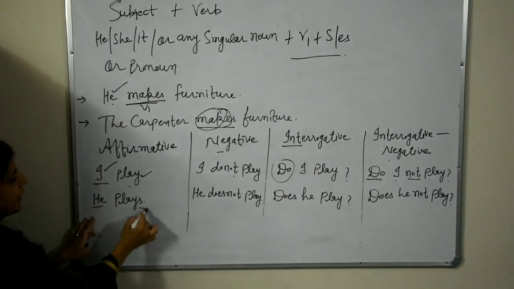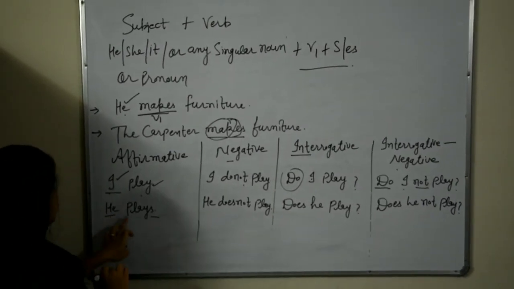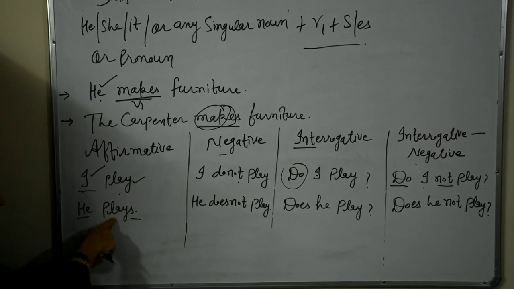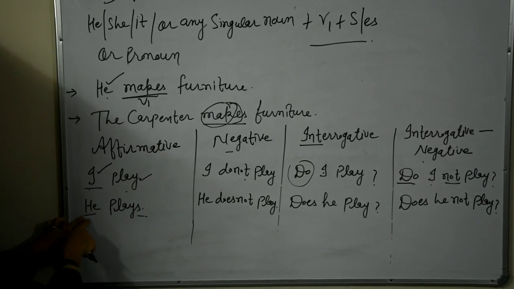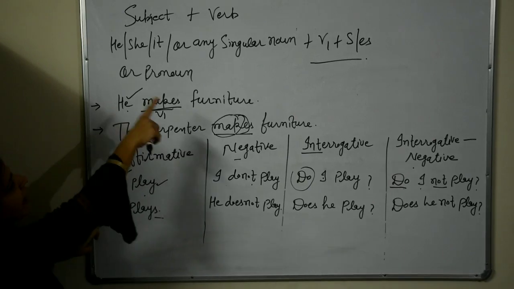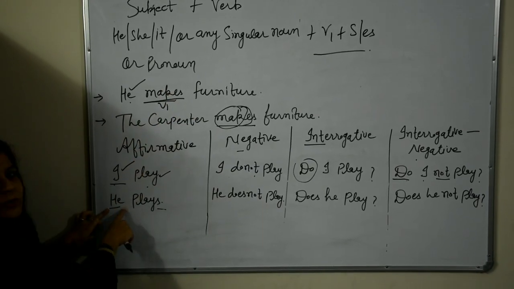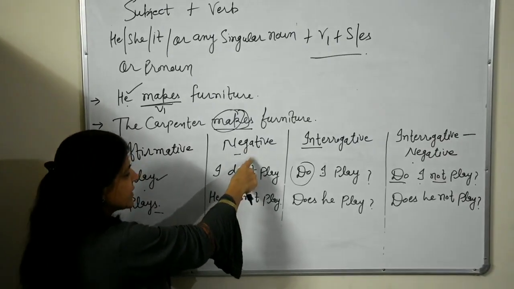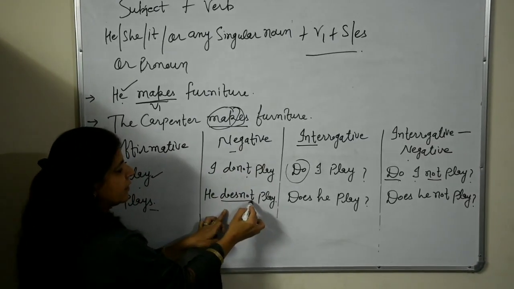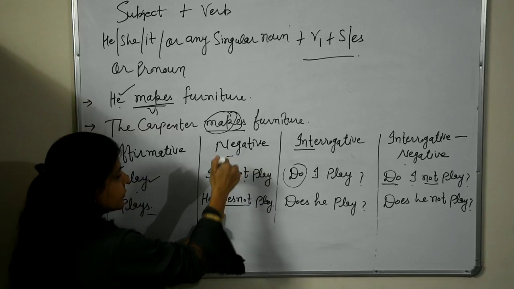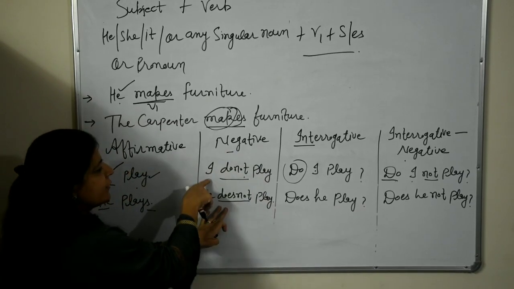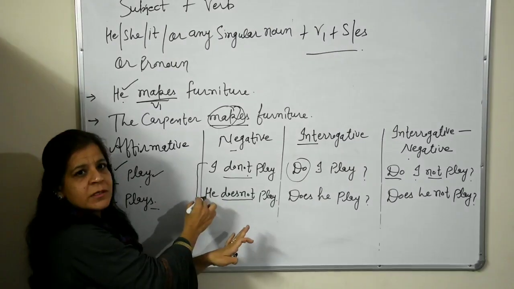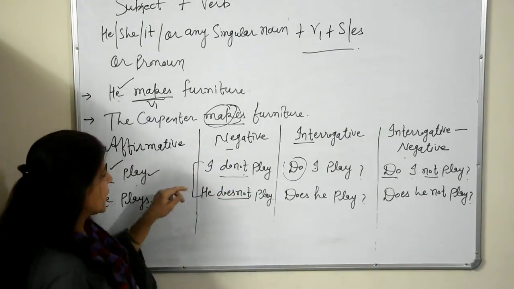Second, he plays. We have used S or ES with the verb because with he, she, it and any singular noun we use S or ES with V1. Second, in negative sense, we have used doesn't, but in the first sentence we have used don't. Then what is the difference between these two negative forms?